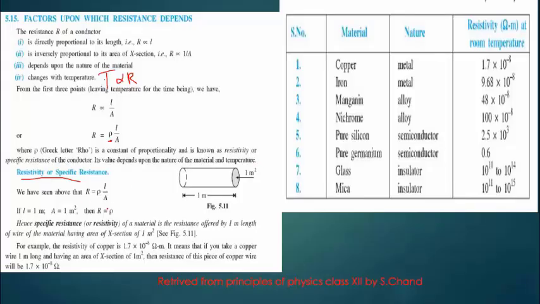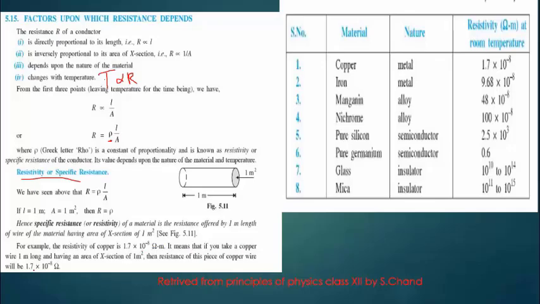So as you have seen, now we can define resistivity from here. When cross-sectional area is 1, it is the resistance offered by 1 meter length of wire of material having a cross-sectional area of 1 meter square. So for example, the resistivity of copper is 1.7 times 10 power negative 8 ohm meter.